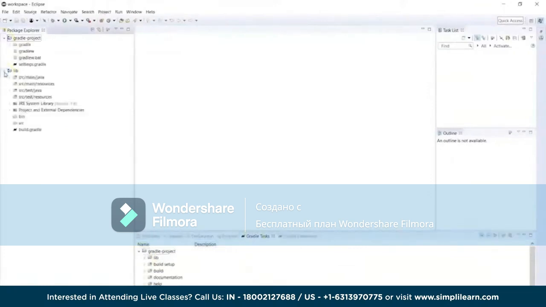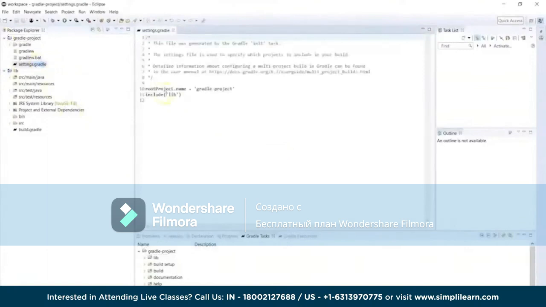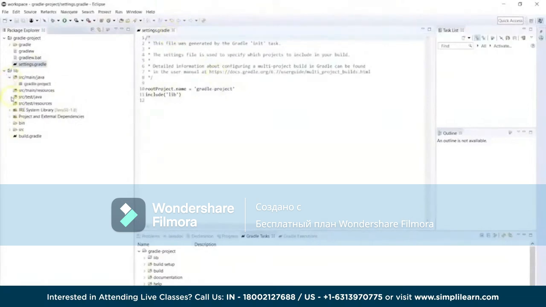Okay, so this is the library which is available. Now what happens is that you will be able to have settings.gradle. In this one you will be able to have Gradle hyphen project, which is available there, so that's what I'm referring to. Then we have the folder structures which are created: source, main, Java. Source, test, Java is also available in the folder structure, and source, test, resources are also available here. So the main source, main, resources are also available.